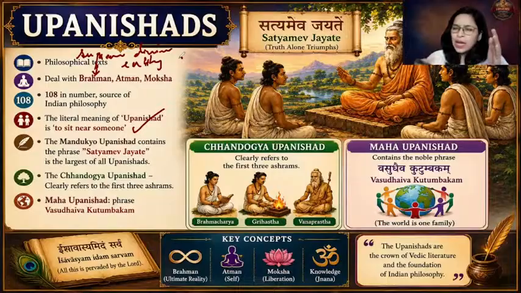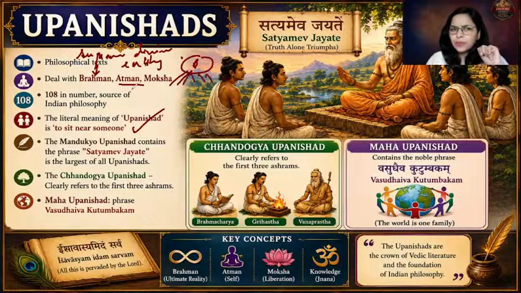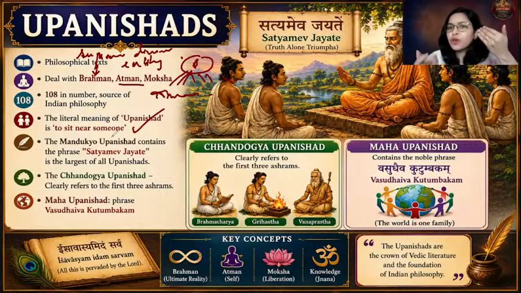Now, this Brahman has infinite parts, small parts. The parts of Brahman are Atman. Fine. So, there is one Brahman, and the Brahman has infinite parts, and these are Atmans. These Atmans take the form of a human body. They come in human body, and they are you and me. So, basically, we all are the sources of Brahman in the form of Atman.